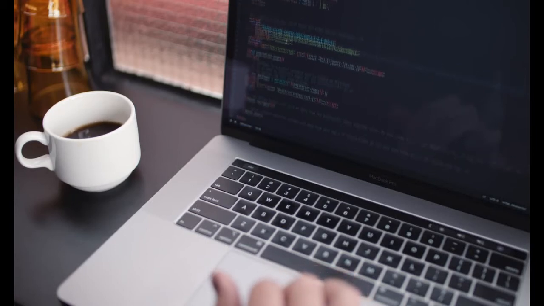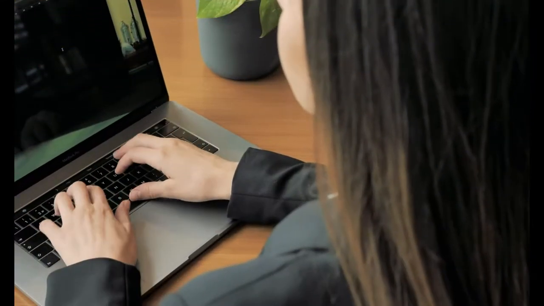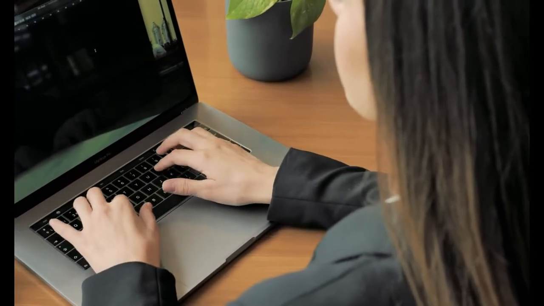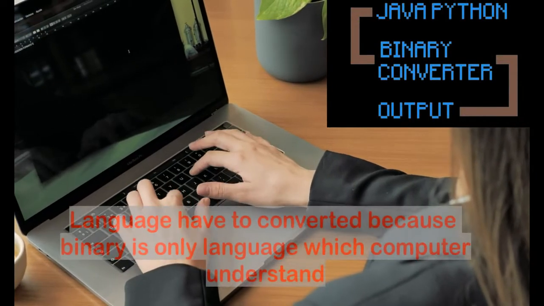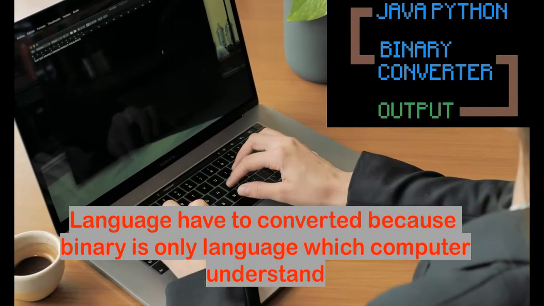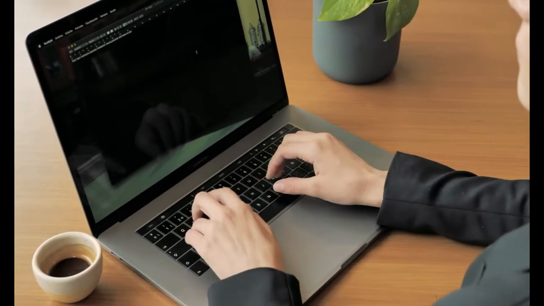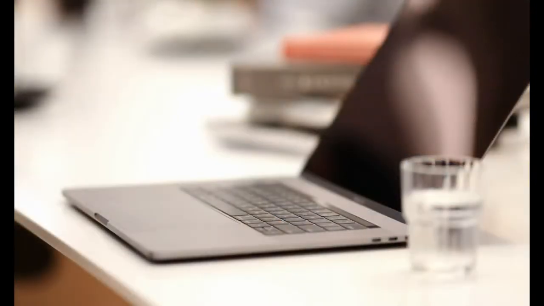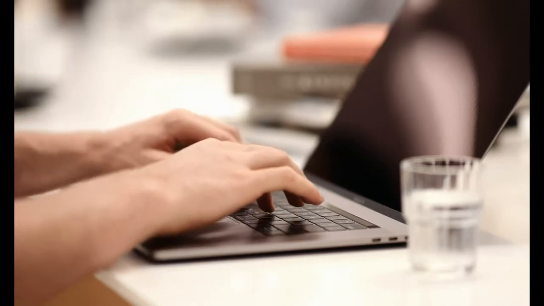To overcome this problem, other languages were developed, for example Java, C++, Python, JavaScript and so on, for people to easily write code and correct errors. But these languages have to be converted into binary. It is the only language which the computer understands. Because of the process of conversion, these languages are slower than binary. As I have told you, Java, C++ and Python are programming languages which have to be converted before execution.